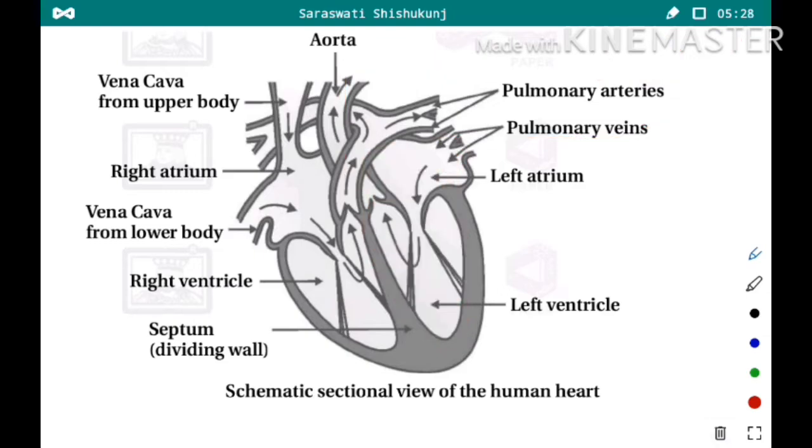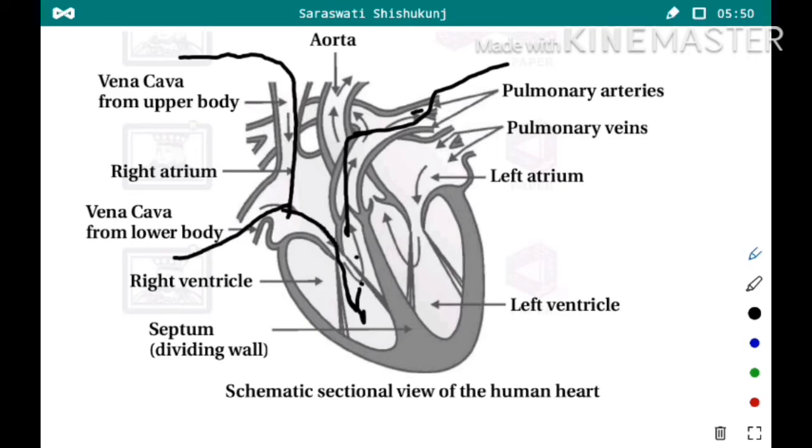So similarly, just revise it quickly. The impure blood from the vena cava enters into the right atrium. From the right atrium, it enters into the right ventricle, and from the right ventricle it is sent to the lungs to get purified. Right?